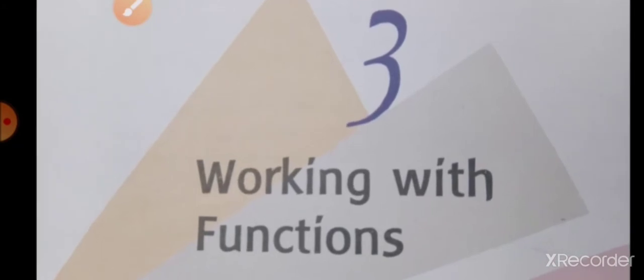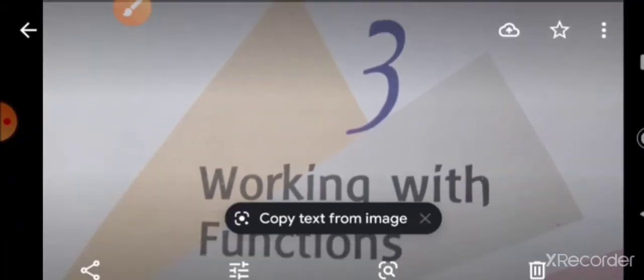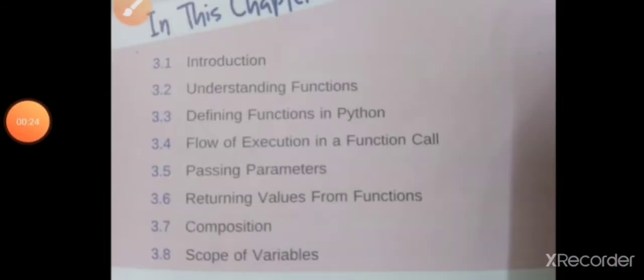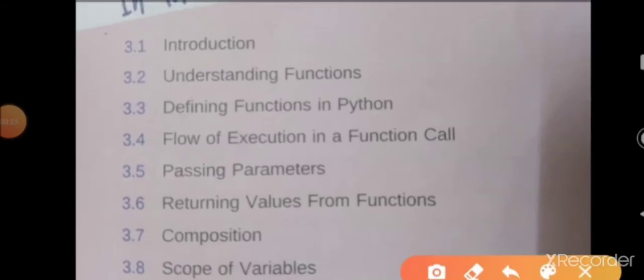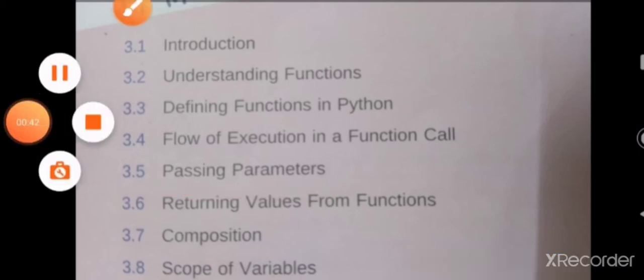Last class also we saw the same lesson. Today in this lesson we are going to discuss parameters or arguments. Now we enter into the lesson. You can see the topics in this lesson. Yesterday we discussed introduction, understanding and defining functions, and flow of execution. Now today in this class we are going to discuss passing parameters.